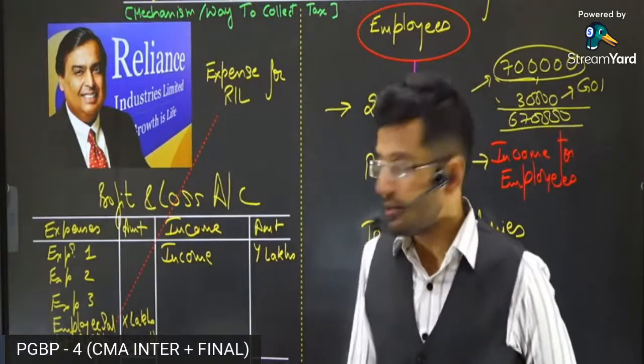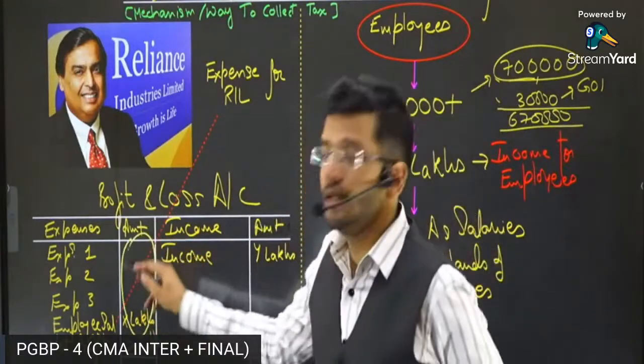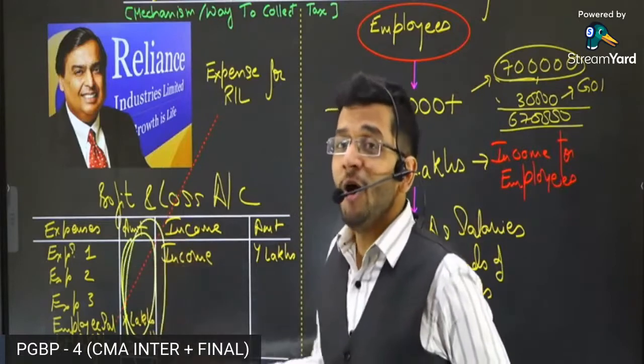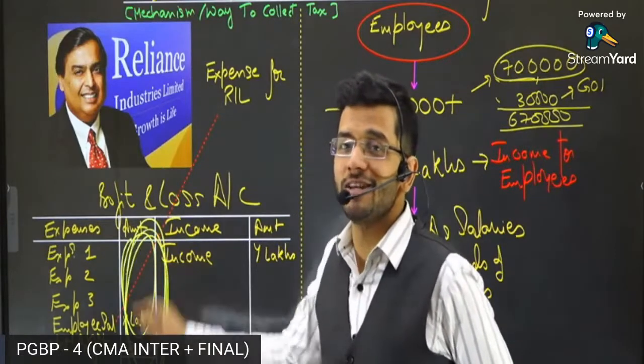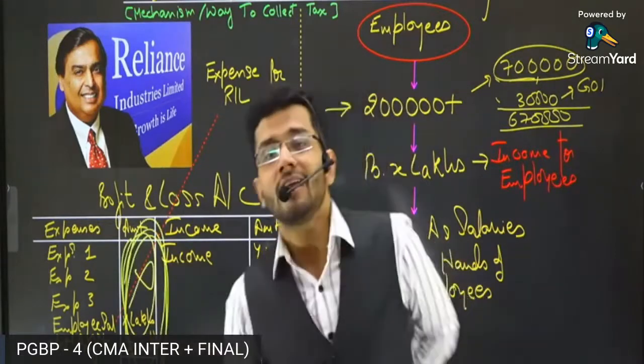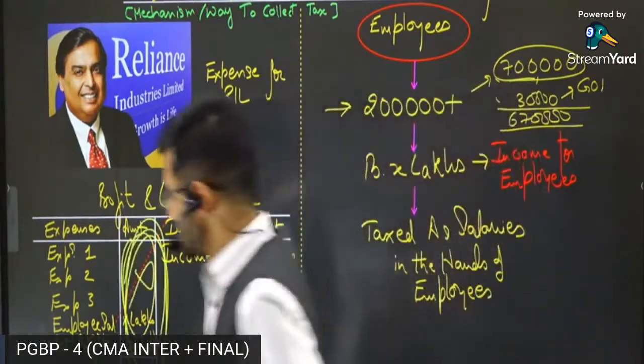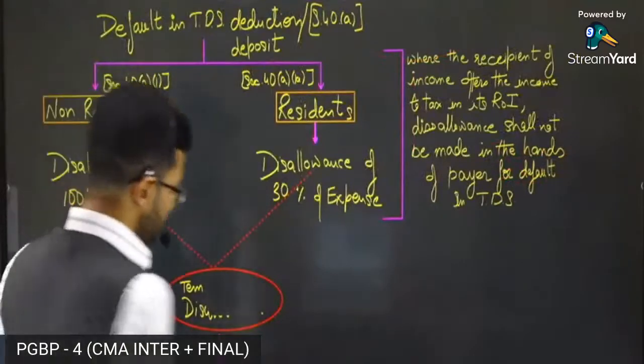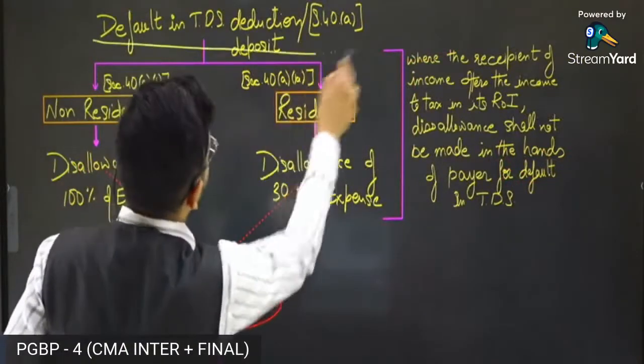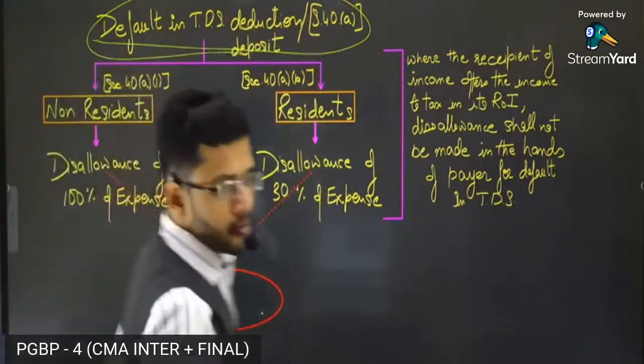So yes, the crux of the matter is, if on any expenditure TDS is not deducted, or after deduction it is not deposited to government treasury, the expenditure will be disallowed in the hands of the businessman. This is the first disallowance which we are going to do today. All right, it is default in TDS deduction or deposit.